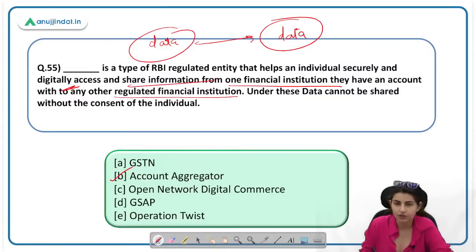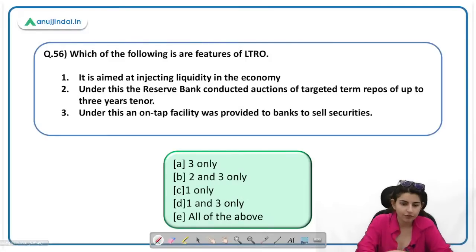Which of the following are features of LTRO, long-term repo operations? Very important. It is aimed at injecting liquidity in the economy. This statement is correct. Under this, RBI conducts auctions of targeted term repos of up to 3 years tenure. This is correct because it is long term.